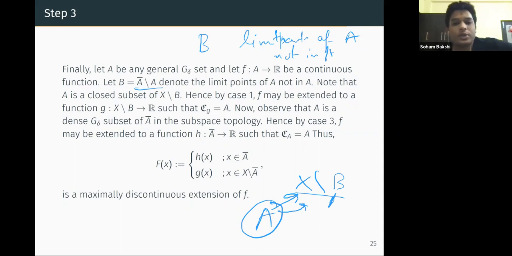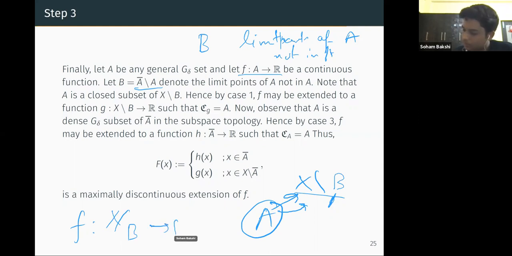Now, in case 1, what we saw is that given a function f from A to R continuous, we can extend it. Now what we do is extend it to something like this. Take this G. So why can we extend it discontinuously? Because A is closed in this, and by case 1, if A is a closed subset, we can do that.